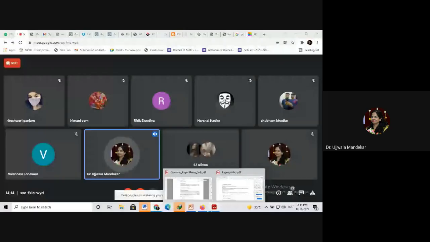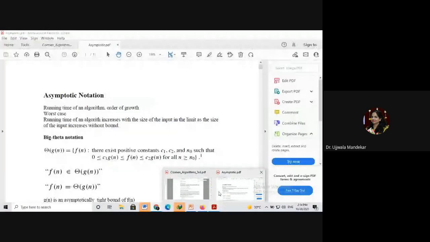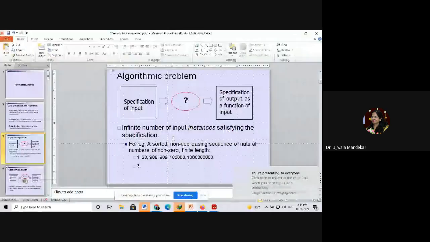Now, how can you say that your algorithm is better than the other algorithm? You can say that your algorithm is better if you analyze your algorithm based on different inputs. You will give a smaller input, then you will give a larger input, then you will give a medium number of inputs. And after each input, you will analyze how the algorithm is working, whether it is working very efficiently, or it is working in the worst case, or it is working in the average case. So this is known as the analysis of algorithm.